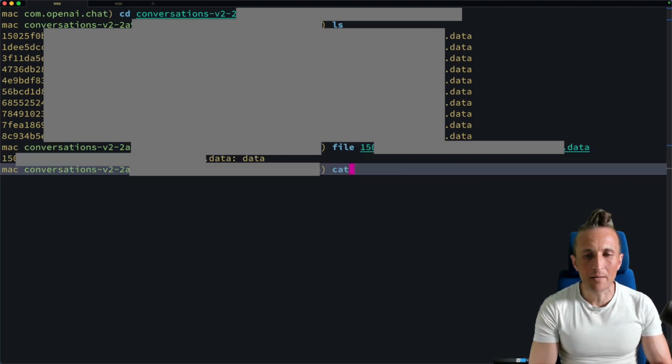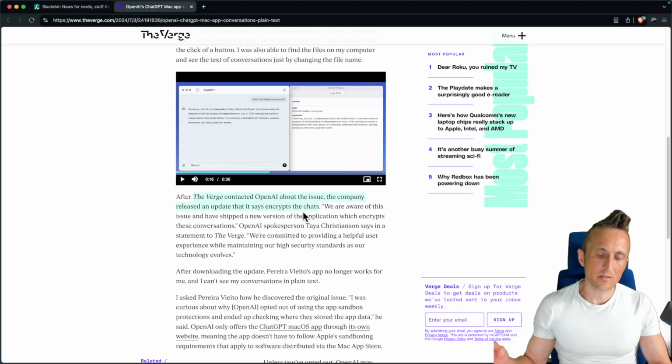I assume if I were to dump out the contents of it, it's just going to be binary. It's going to be encrypted text. Yeah, absolutely. So now I can't see any of the conversation. So we've now added another layer of obfuscation to getting access to the chats. But at the end of the day, if you have that decryption key, well, you can still get to the text of the chats. And why is that important?